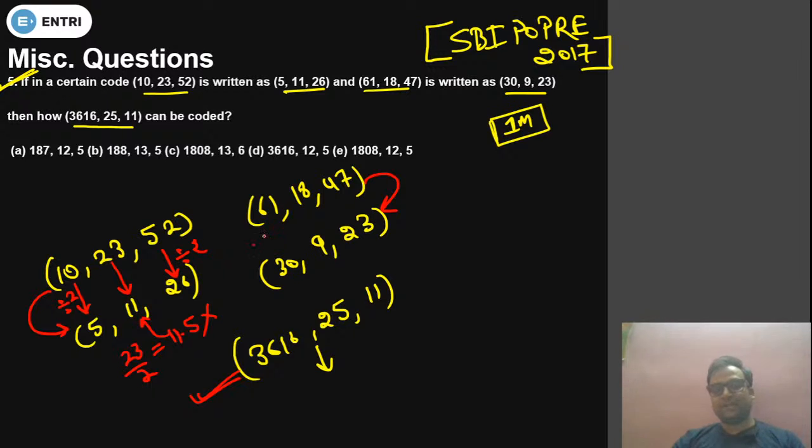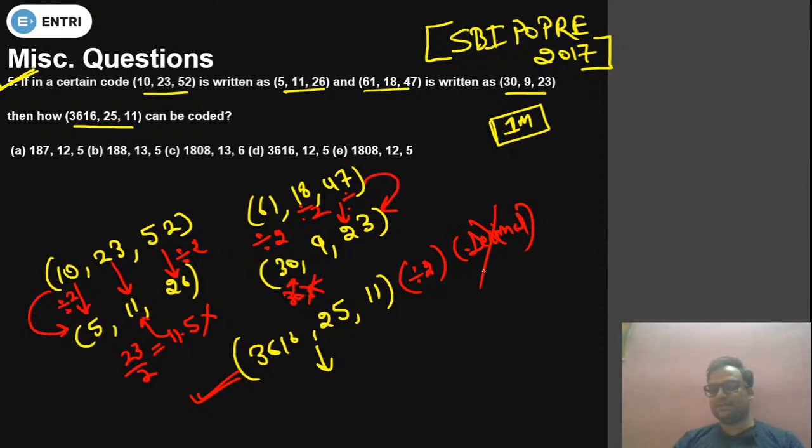Just see over here, if I divide 61 by 2, I will get 30.5. Just neglect the decimal and write down the complete number. Divide 47 by 2, it should be 23.5, then I will write down 23. So the pattern is just divide by 2 and do not put the decimal.